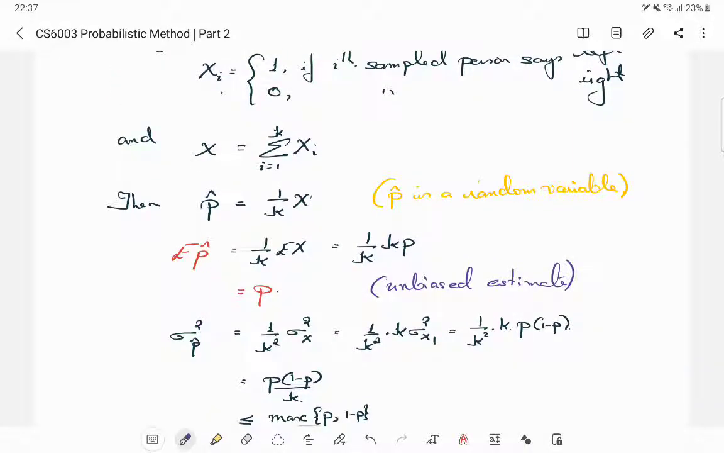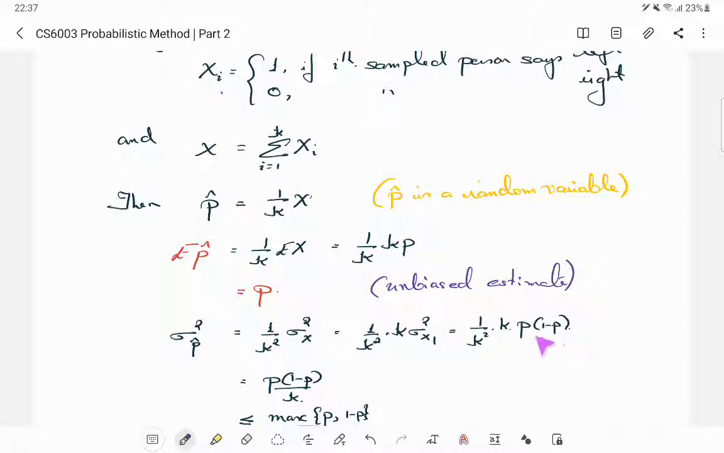What is the variance of p cap? Again, if you multiply a random variable by some constant, the variance gets multiplied by the square of that constant. So it's easy to verify. So this is 1 by k squared times sigma squared X. But now sigma squared X, I can write it as sigma squared of X1 plus sigma squared of X2, etc. Why? Because you in fact have mutual independence. You only need pairwise independence to write the variance as a sum of variances of the summands, right?